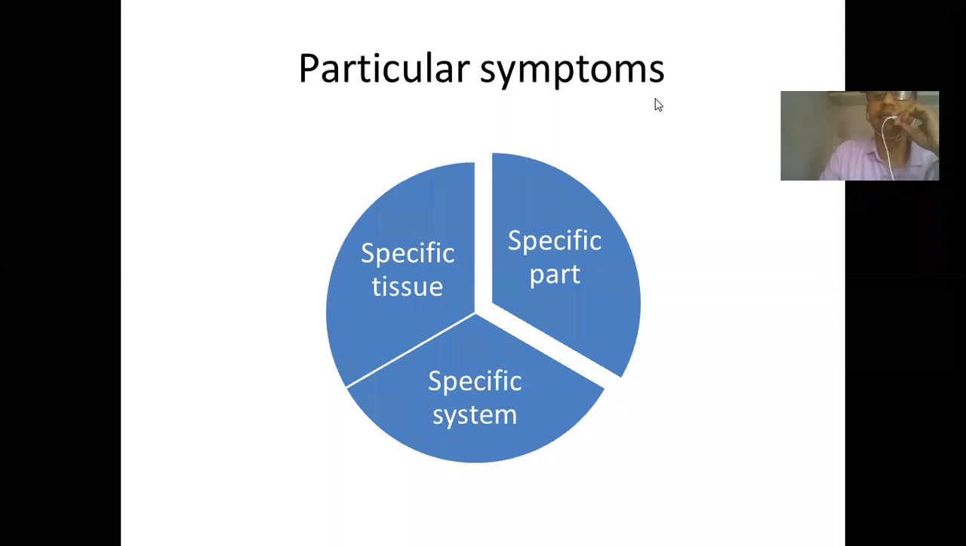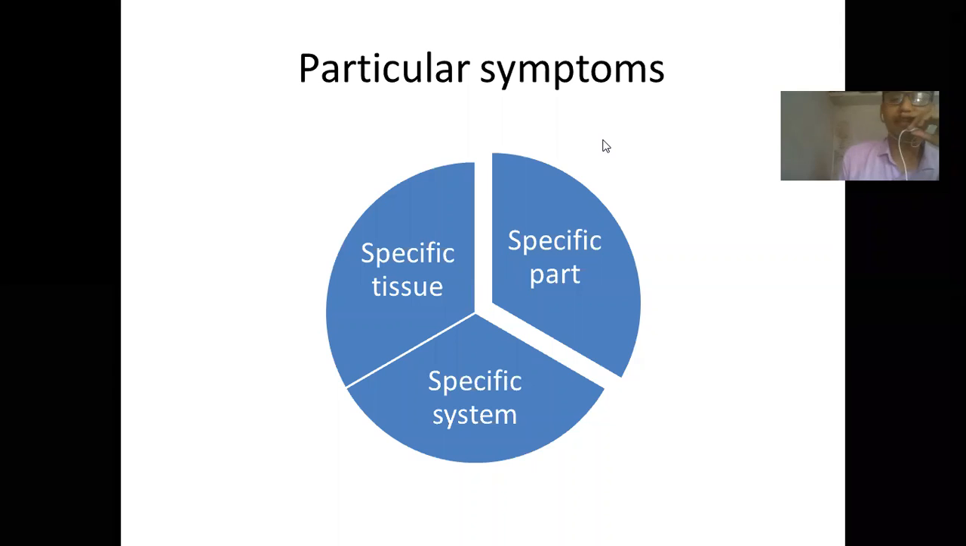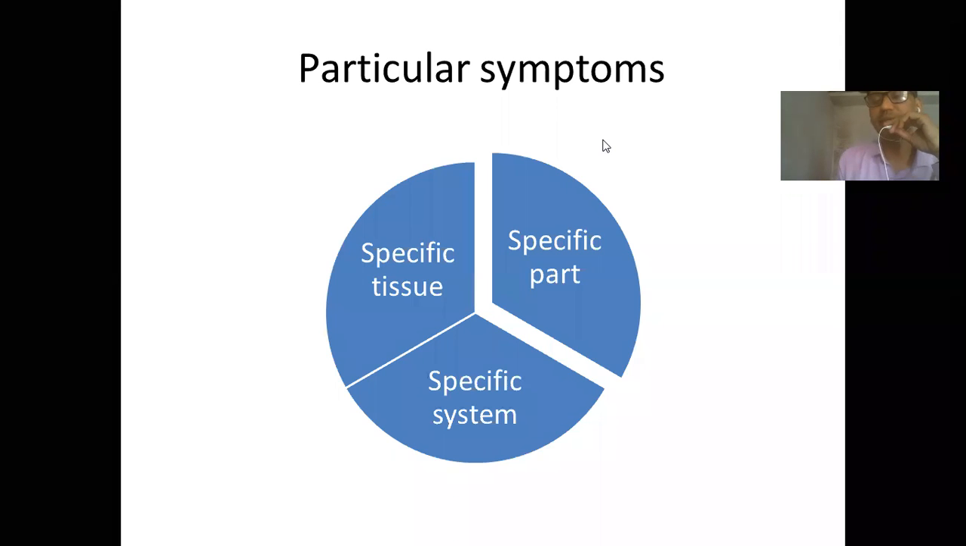So we already saw the negative meaning of general symptom, that it is not representing a part, not representing a system, and not representing a tissue. That negative meaning of general symptom is just the positive meaning of this particular symptom. So particular symptom is any symptom which is representing a specific part of body, representing a specific system, excluding which system?